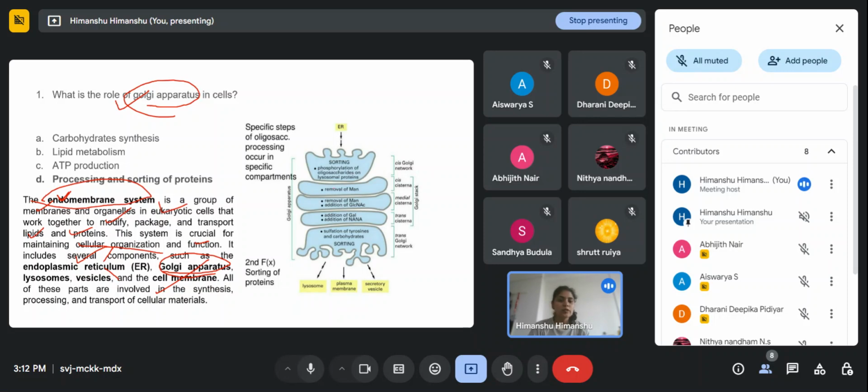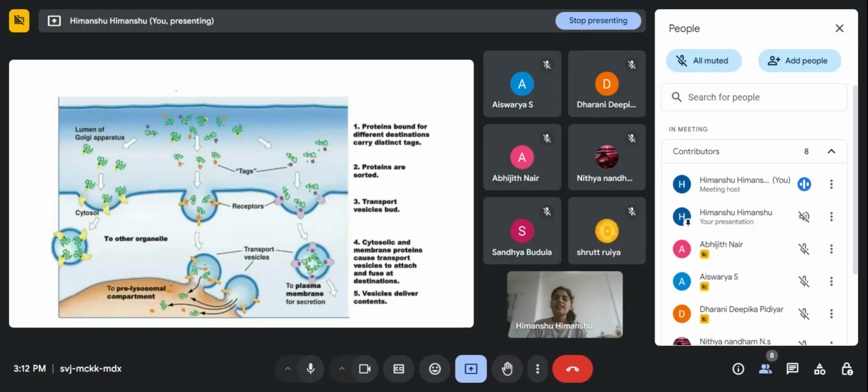So this is the process of sorting, like how they do the sorting. There will be modifications, glycosylation present. After the glycosylation and linking, they will sort these proteins, and then transport them wherever they have to go. So this sorting of proteins will be done by this Golgi apparatus. So any doubt? No, ma. Okay, let's move.